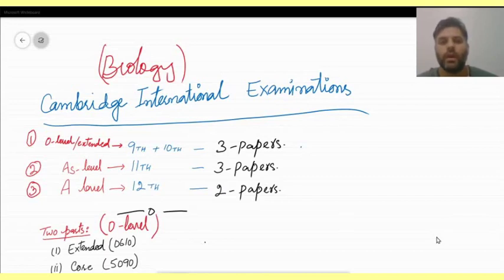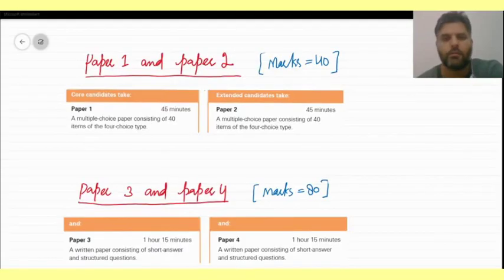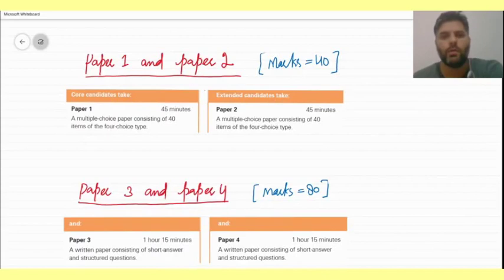So the O level or extended exam has two parts. One is extended and one is the core part. Extended, as you can see, has the code 0610, and core has paper 1 and paper 2. Both consist of 40 marks. Paper 1 is for the core exam and paper 2 is for the extended exam. Paper 1 is a multiple choice paper consisting of 40 items, and you have to opt or tick one choice. In extended also it has 40 multiple choice.